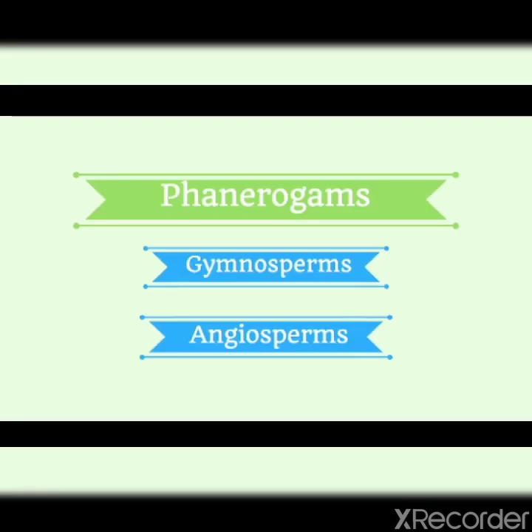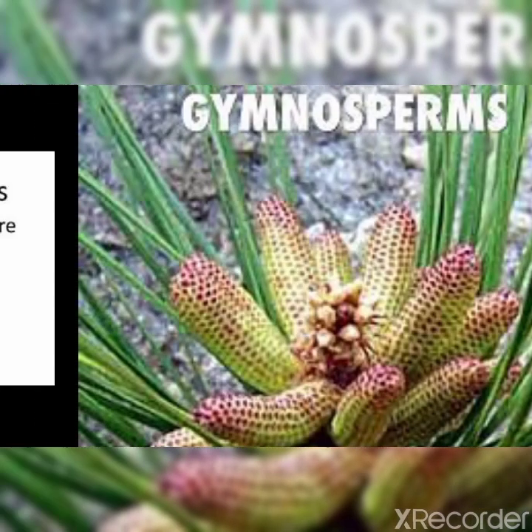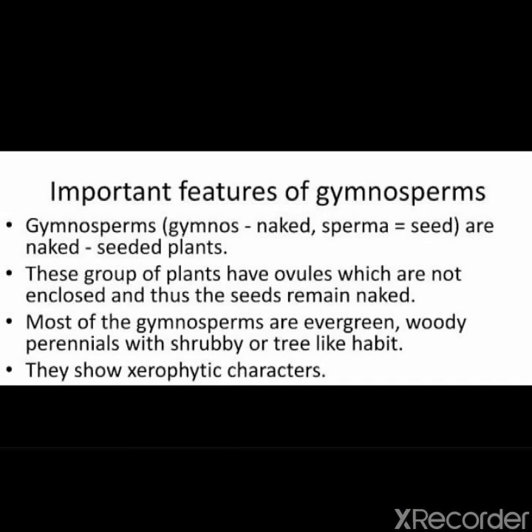Now, phanerogams are also divided into two categories: gymnosperms and angiosperms. First, we will discuss gymnosperms. In this, first we will see the characteristic features of gymnosperms.